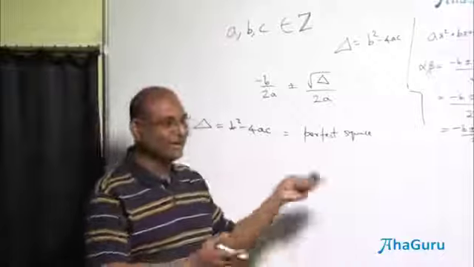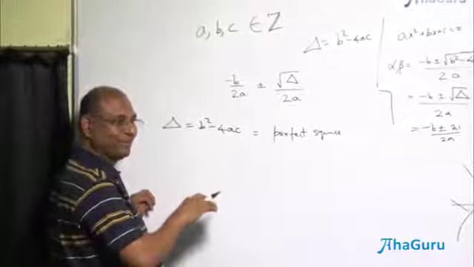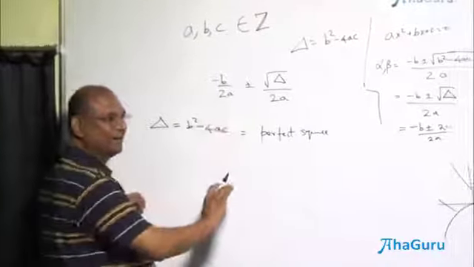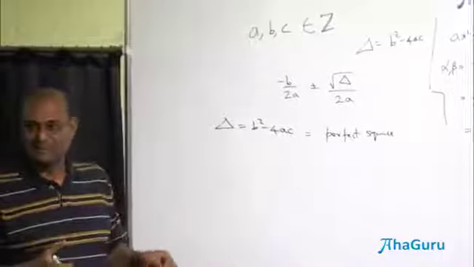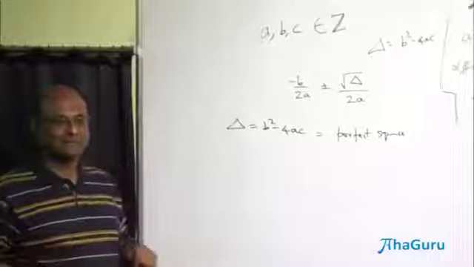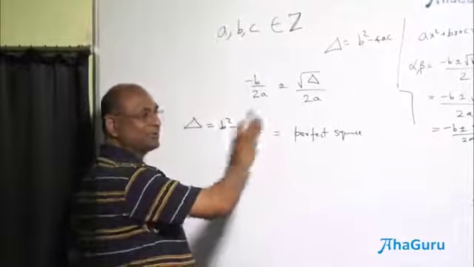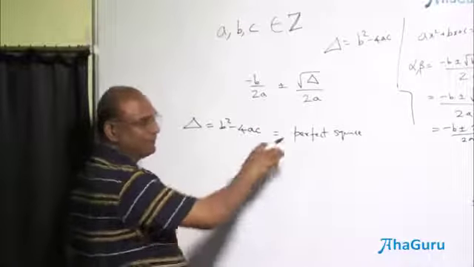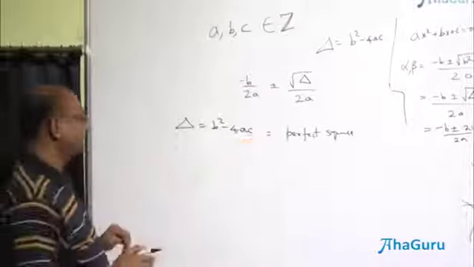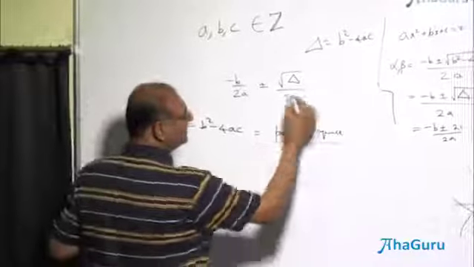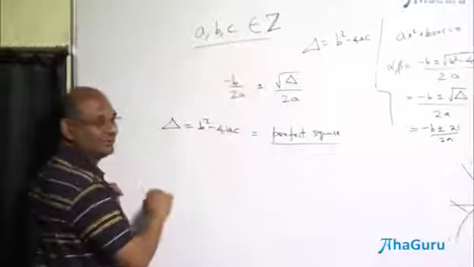I'm assuming we're talking about real number solutions. Or it could be complex. It could be a perfect square as minus 4. But then you'll have 4i, but we will not talk about that because we can't say 4 by 2i is rational or irrational. Makes no sense because rational and irrational means it's real. Okay, once it's complex, we don't talk about it. So perfect square, we are going to talk about positive perfect square. So we will not use minus 4 as a perfect square. We won't call that a perfect square. Okay. Anyway, so if it's a perfect square, that means this is rational. So we can now talk about rational roots or irrational roots.